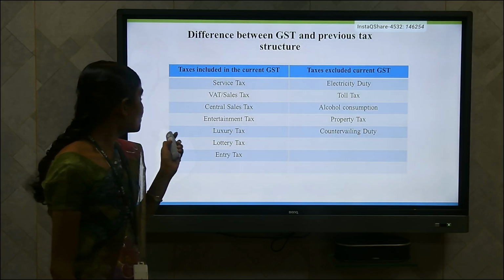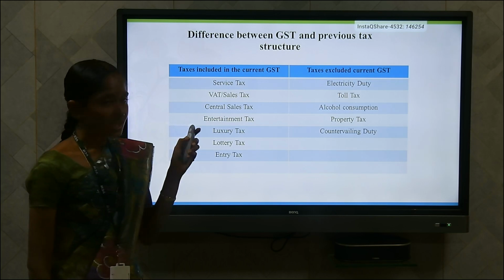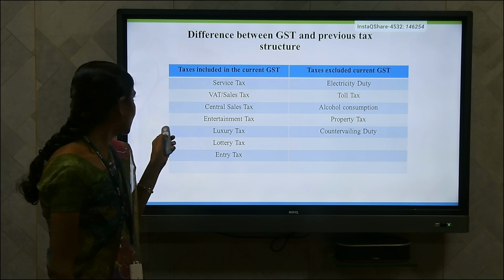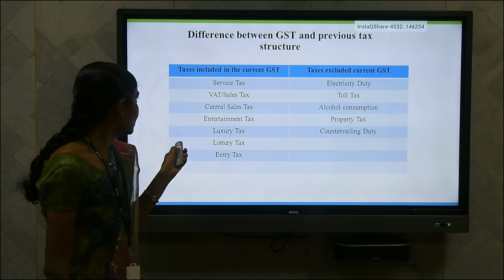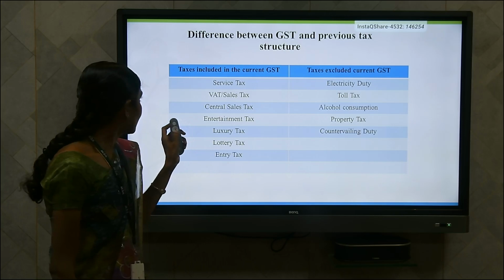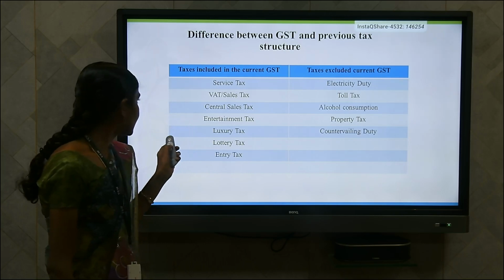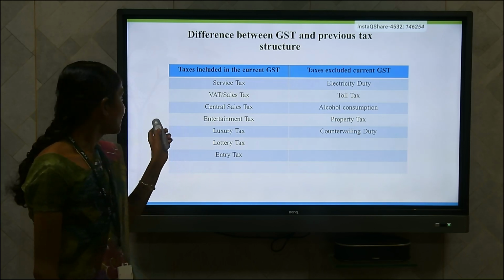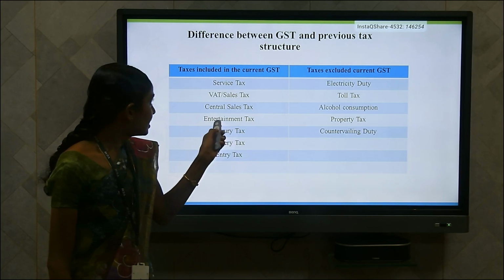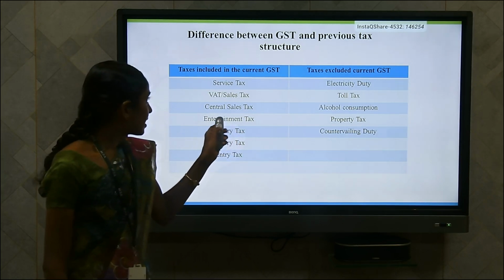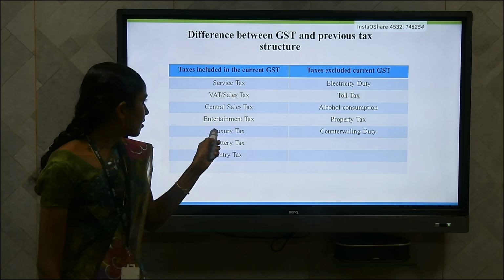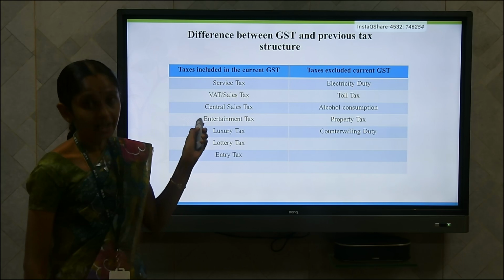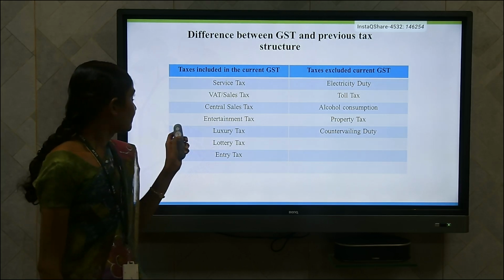Next we have to see the difference between GST and the previous tax structure. First, the taxes included in current GST: service tax, VAT, central sales tax, entertainment tax, luxury tax, lottery tax, and entry tax. Here are the taxes excluded from current GST: electricity duty, toll tax, alcohol consumption, property tax, and countervailing duty. These are the differences.